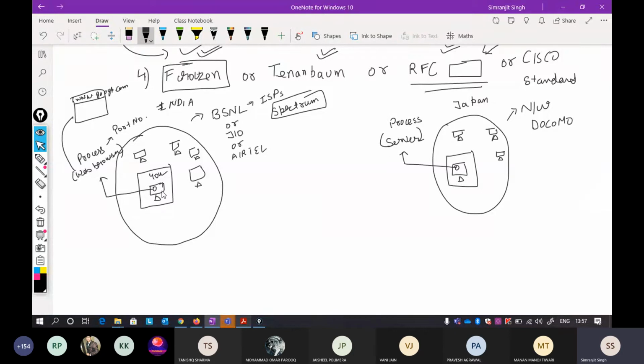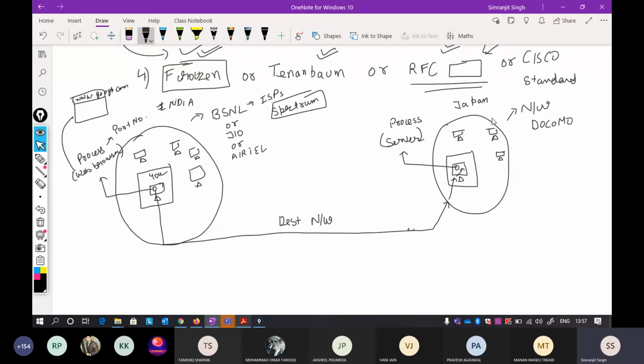Now when I type www.google.com, it goes towards the nearest location where the Google server is present, then towards the host where it is present, and then towards the particular process running there. Keep a look at it. Because this is a network, it has to go towards the destination network.